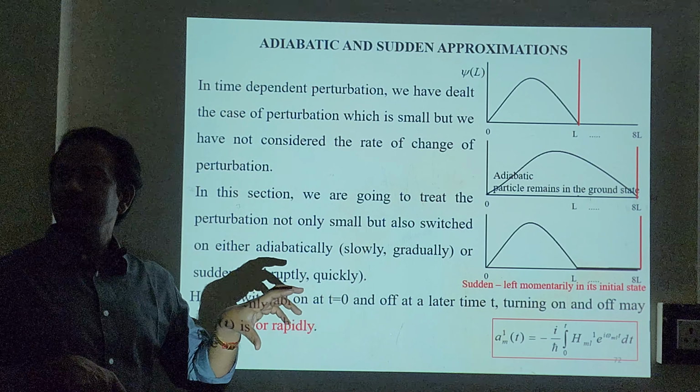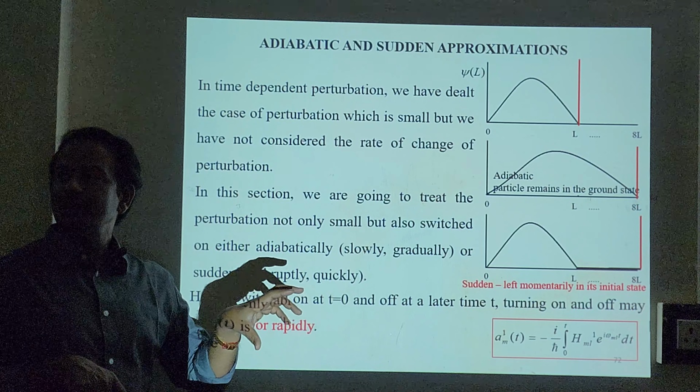As I bring this wall slowly, the wave function also moves along with the wall. So in adiabatic approximation, the particle will remain in the ground state always. This is in the ground state, and this is also in the ground state. So when you take the wall slowly away from the original position, the adiabatic condition is satisfied.